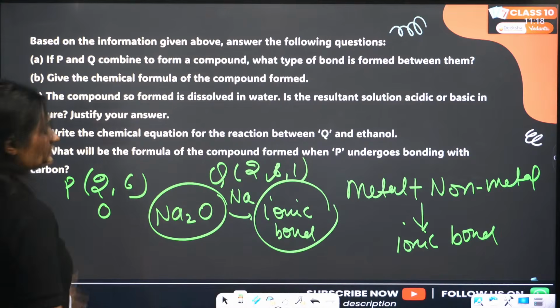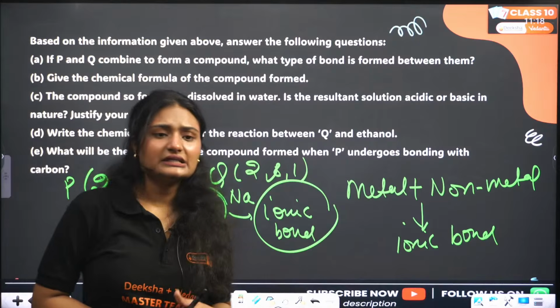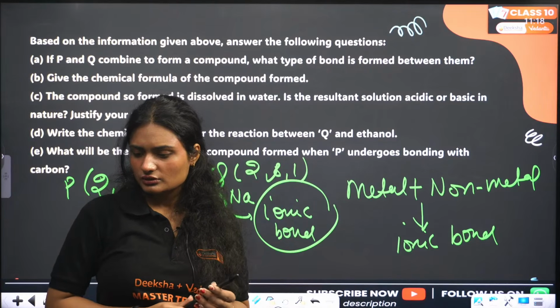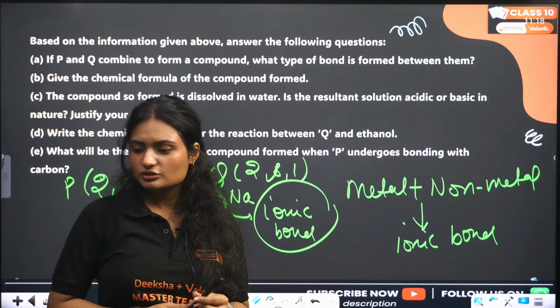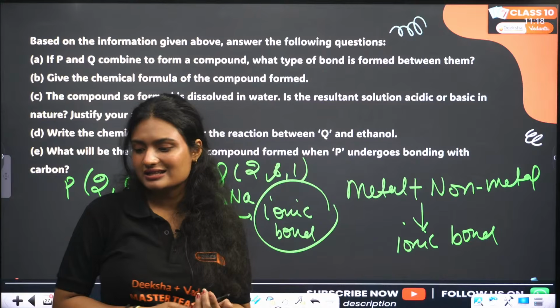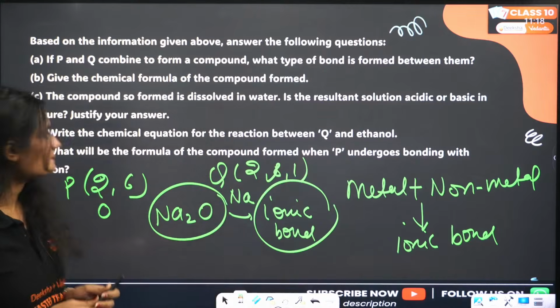Hold on a second. You don't have the periodic table for the 10th standard, so do not worry. Why are you worried about that? Don't worry about the periodic table. It is in the 11th standard, not in 10th. It has been removed from your syllabus.